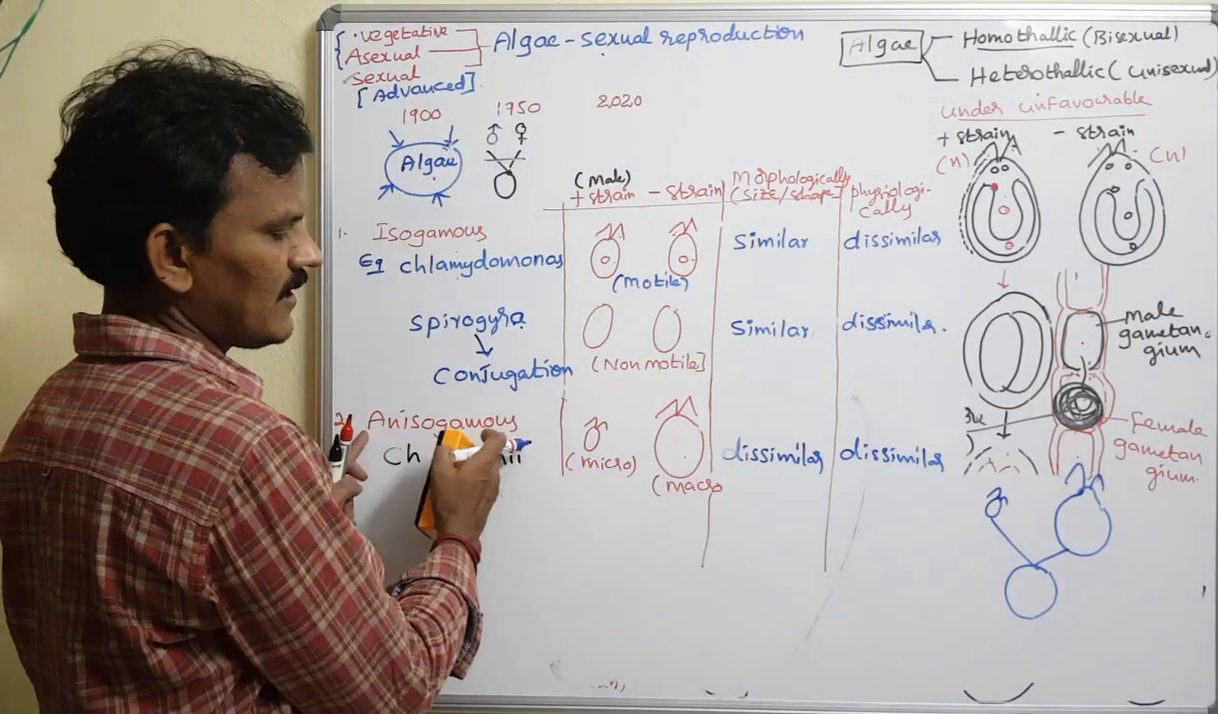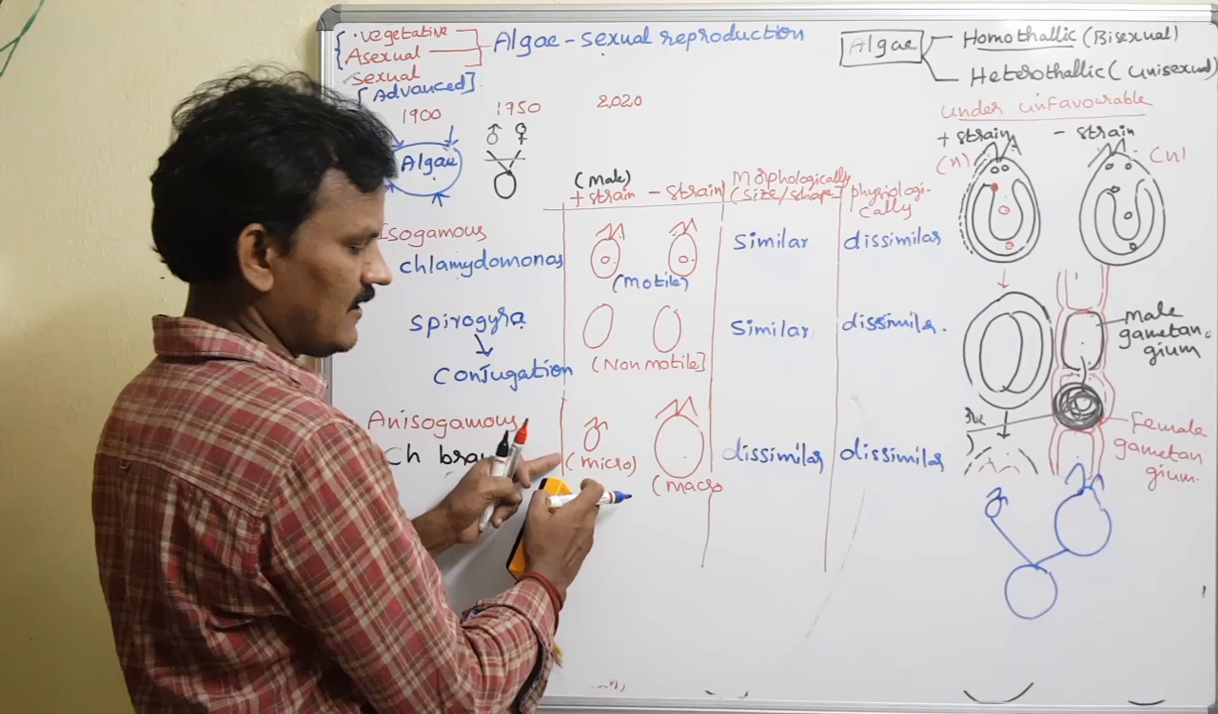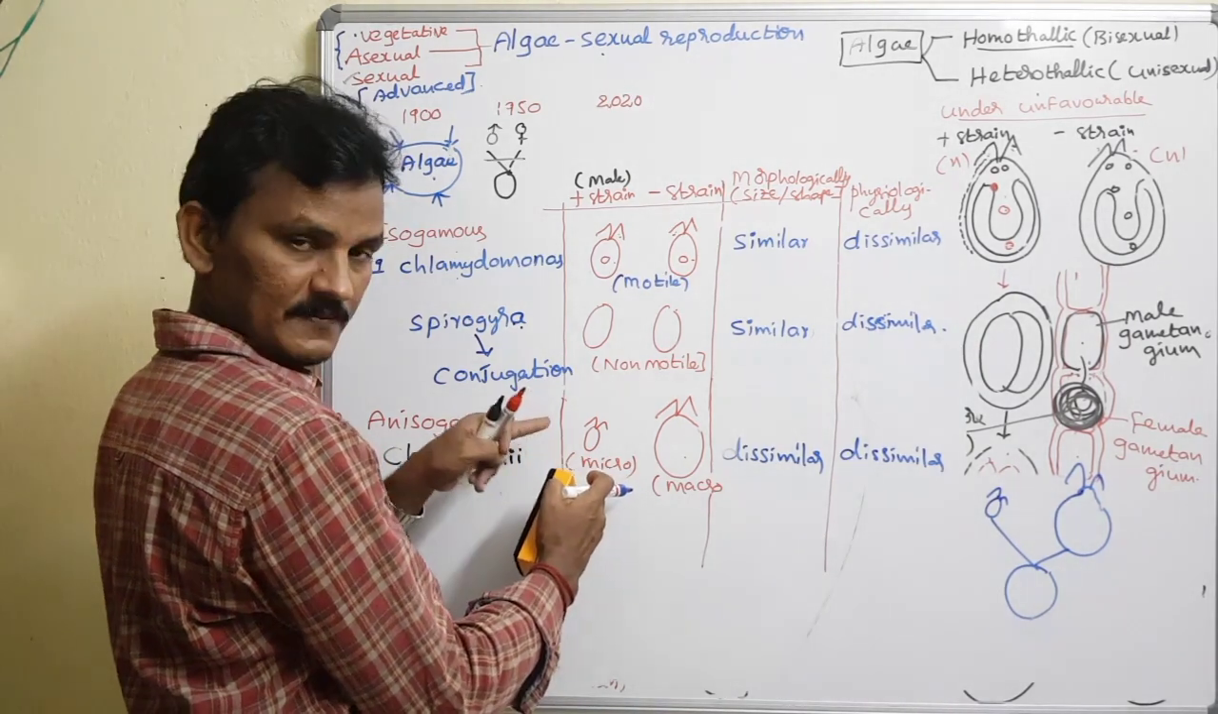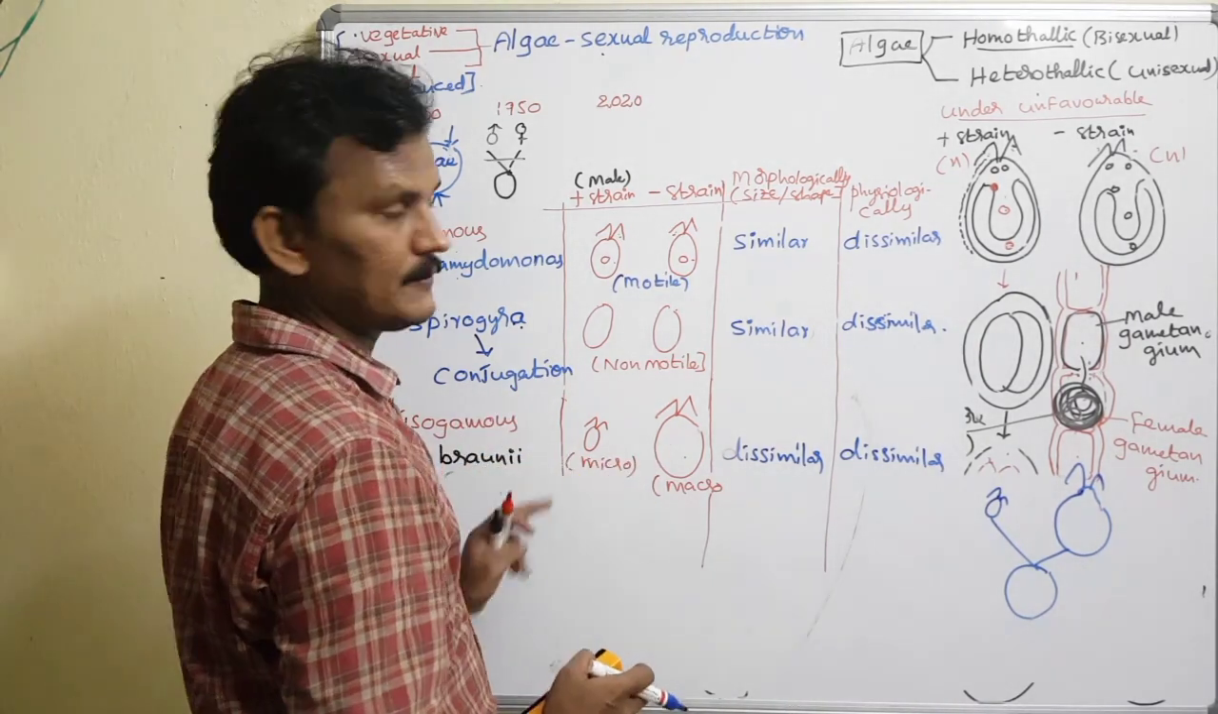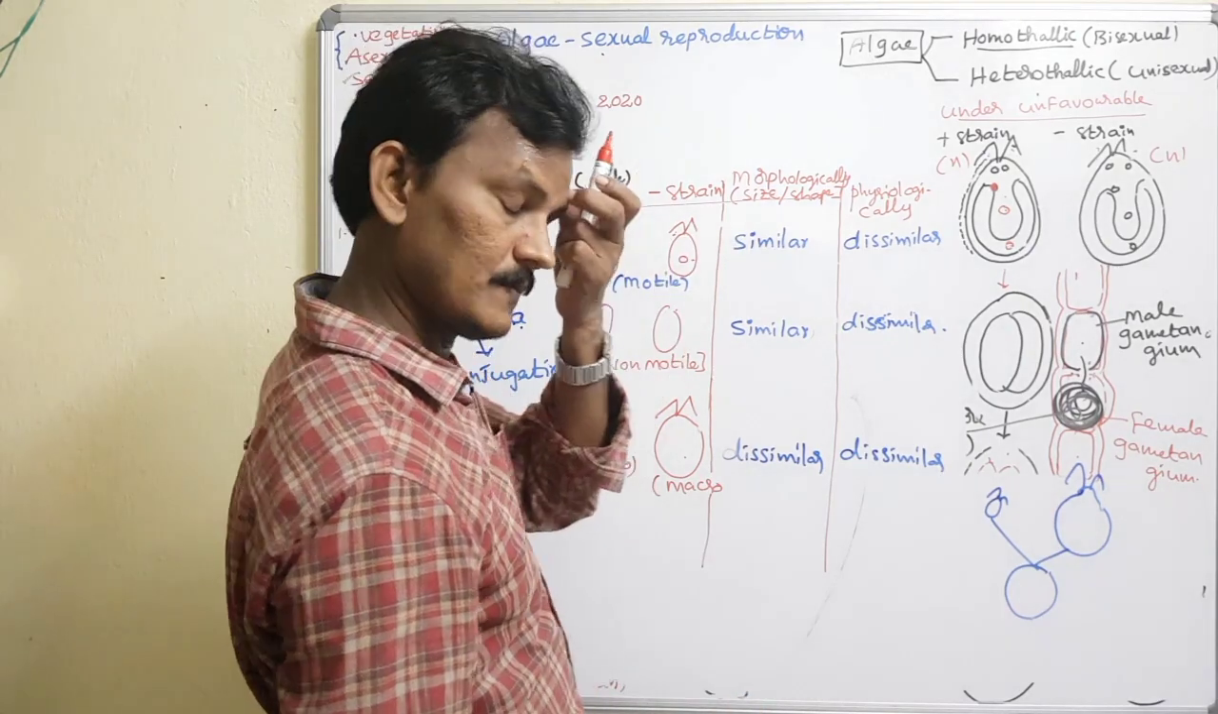So why do we call it anisogamy? Both are not the same. It is not similar. Both are different in size.